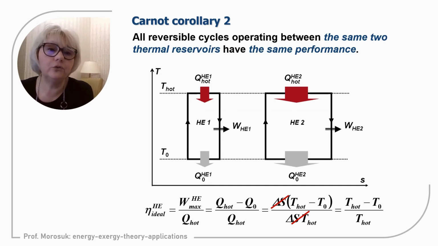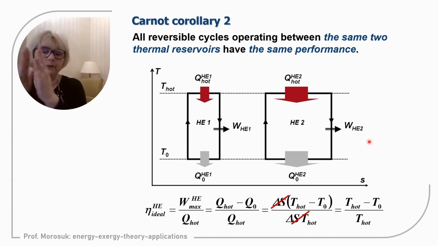And the Carnot corollary is very simple, and I will give only an example on the heat engine, because for the refrigeration machine and for the heat pump it will be absolutely the same. Efficiency always depends only on the temperatures of the thermal reservoirs and is completely independent of the horizontal size of the cycle. The cycle can be very narrow, can be very wide, it does not matter, because the value delta S, the entropy change of the cycle, vanishes from the analysis and does not affect the efficiency of the cycle.